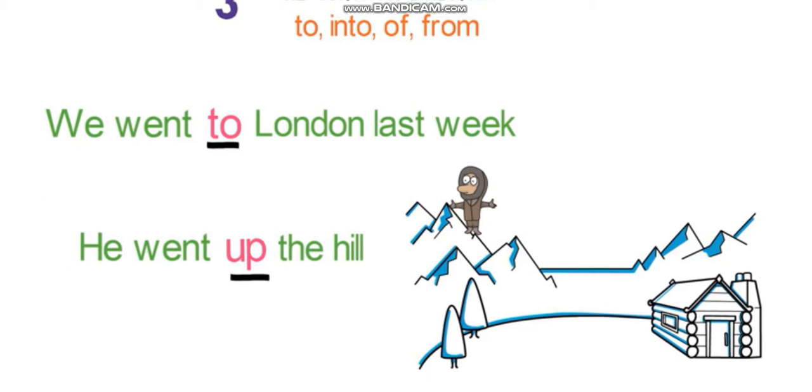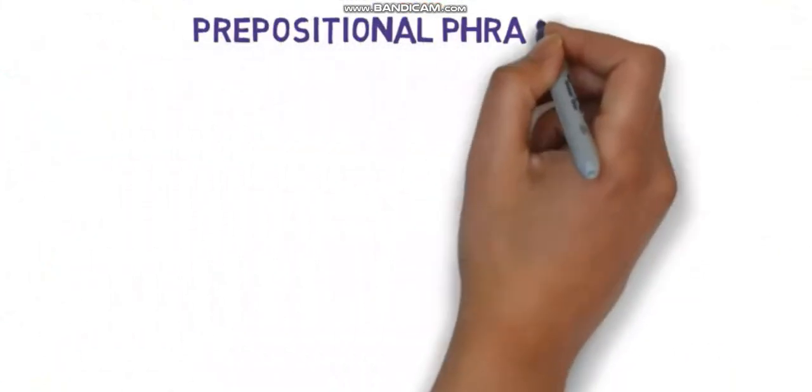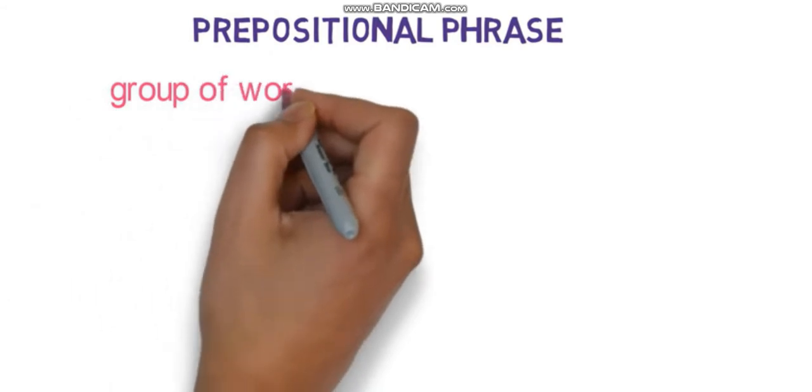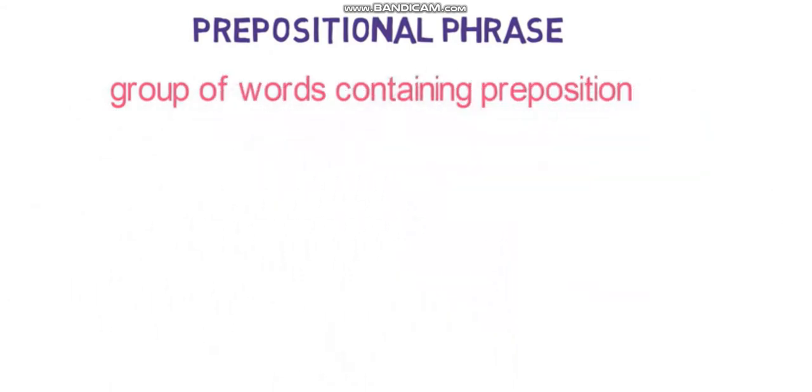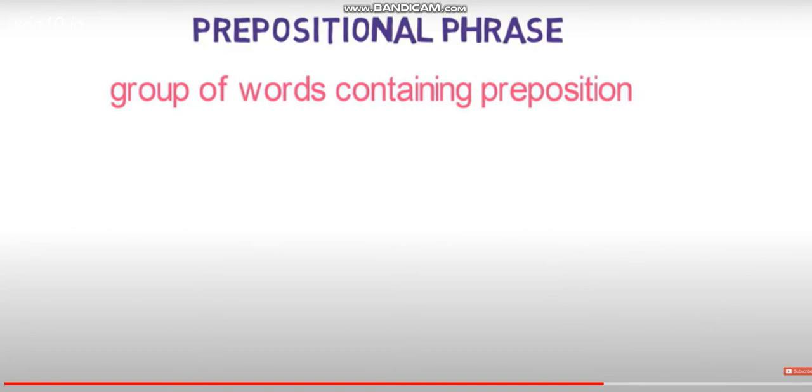Now, let's look into one more term related to preposition. Prepositional phrase. What is a phrase? It is a group of words. And what is a prepositional phrase? It is a group of words containing a preposition. Phrases are basically groups of words. And when we say prepositional phrase, that means a group of words which contains a preposition. So whenever a group of words contains a preposition, then it is known as a prepositional phrase.